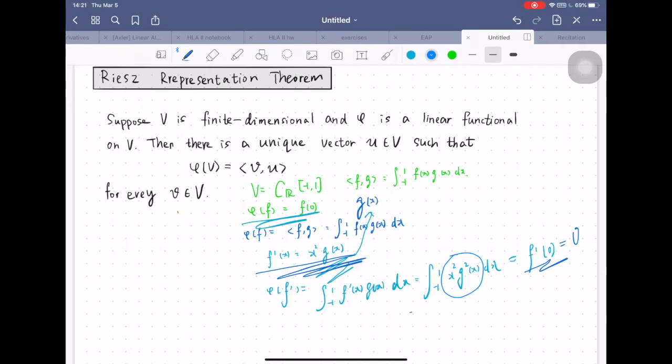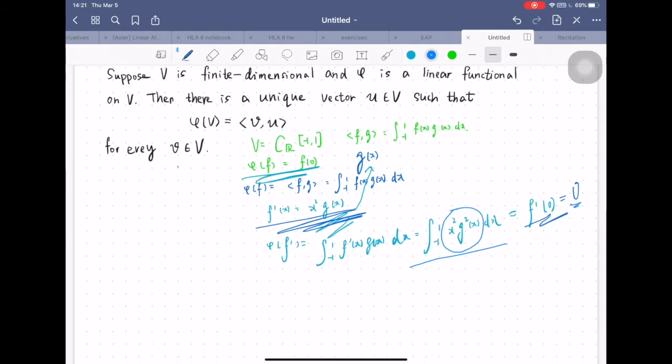But here we want this integral to be 0, which implies that x times g of x can only be 0 for x from -1 to 1, which again implies that g of x equals 0 for x that belongs to this interval. Can you get it? Okay.